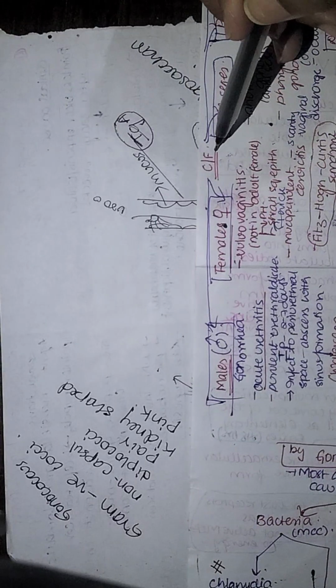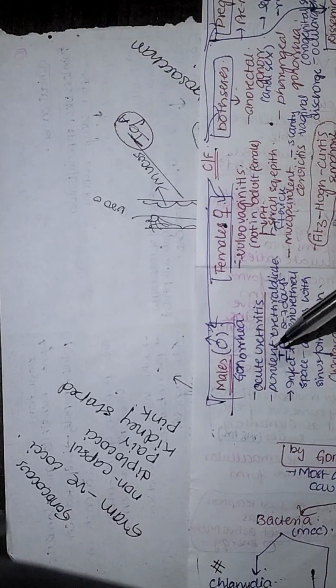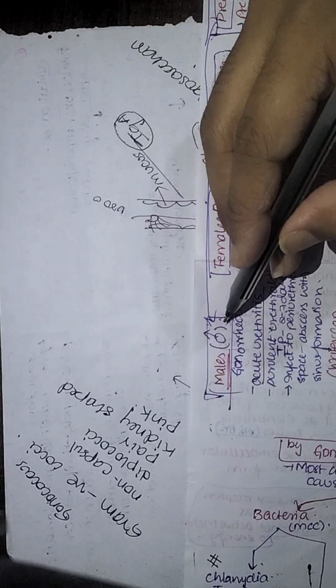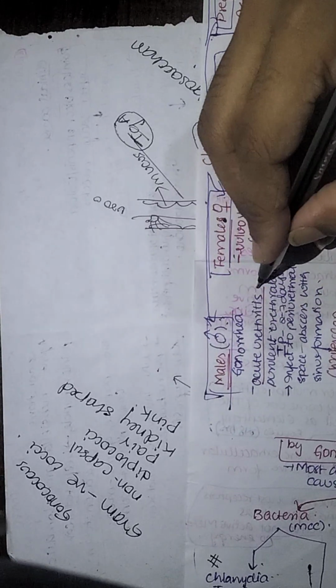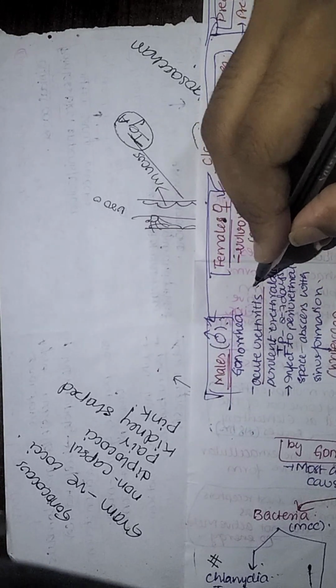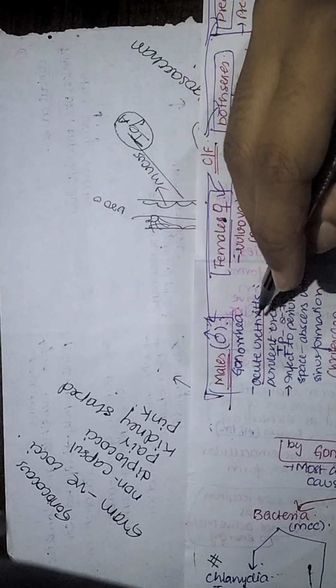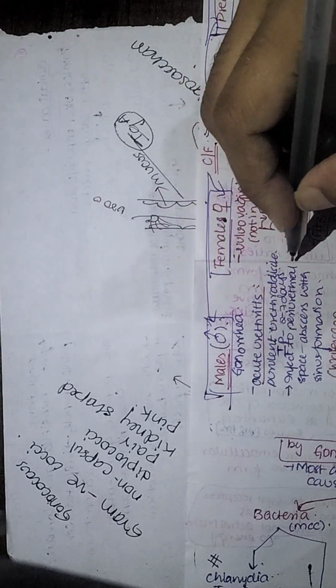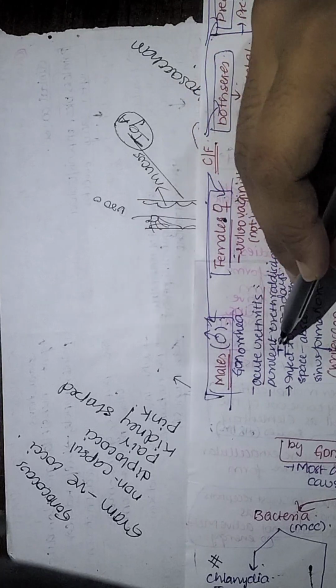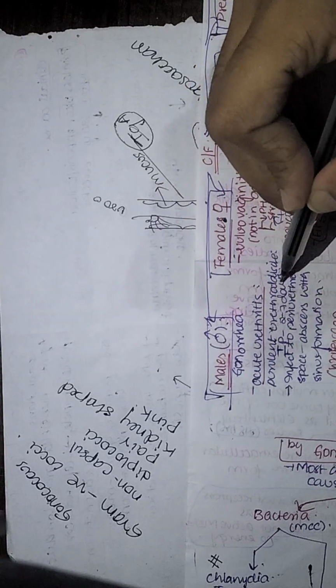Next, coming to the clinical features. The clinical features may be different in different sexes. First, coming to the male. In the male, it presents as acute urethritis with a purulent urethral discharge, within an incubation period of only 2 to 7 days.